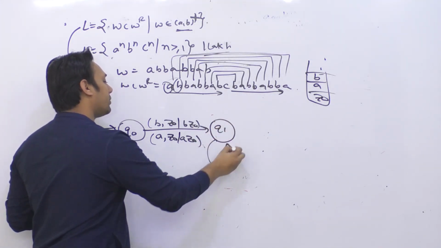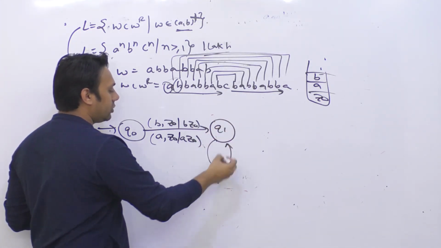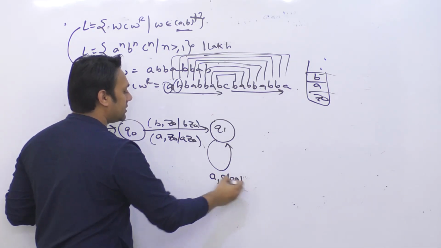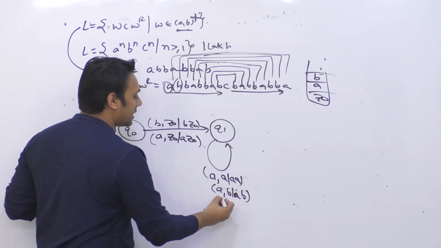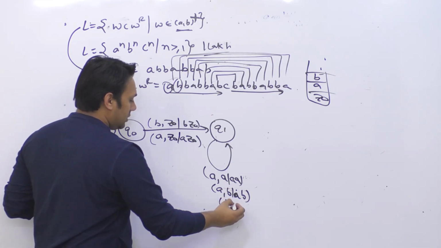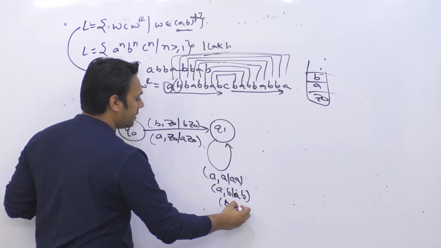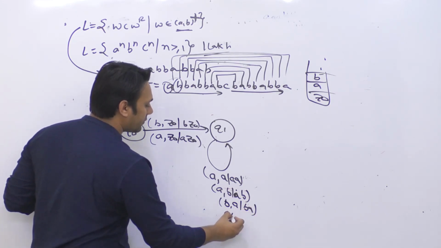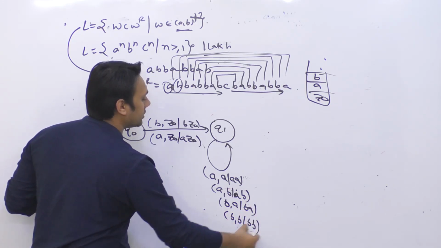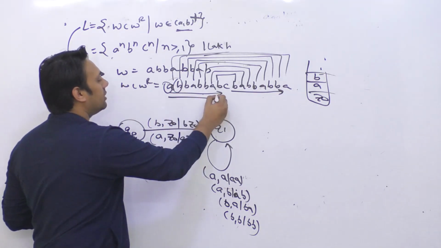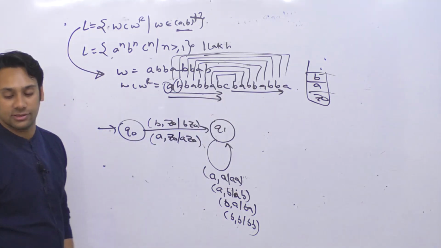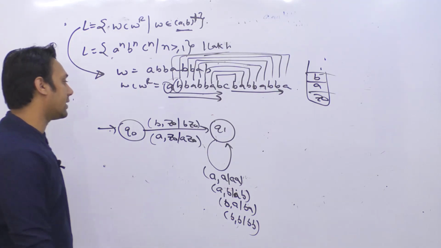Now in this state Q1, I'm going to insert all these symbols. If your top of the stack is containing an A, insert it inside the stack. If your top of the stack is containing a B, insert this into the stack. If your top of the stack is containing A, insert this inside the stack. If your top of the stack is containing B, insert it inside the stack. So there are 4 cases. Whatever symbols you get in the beginning, you can insert all of them blindly inside the stack.